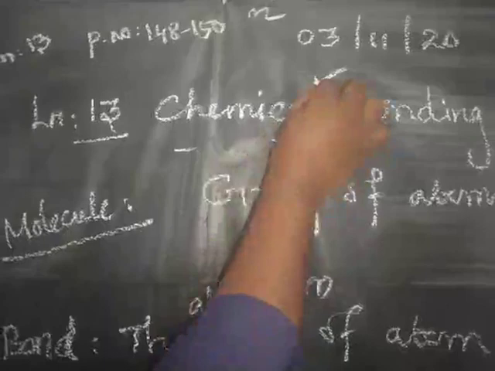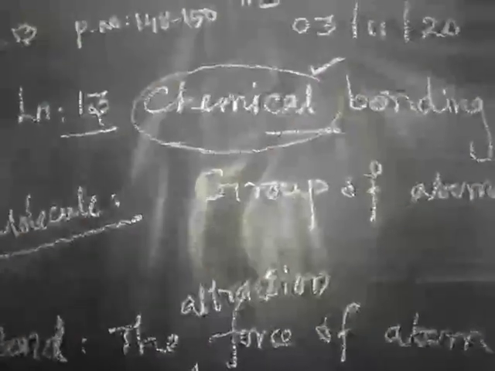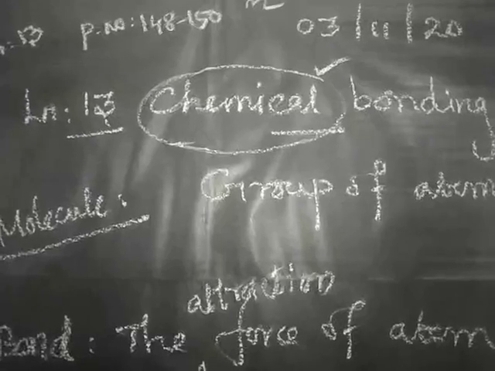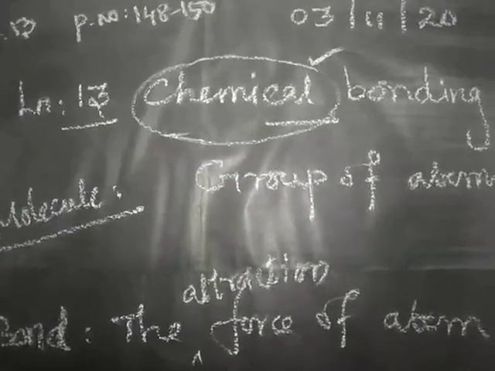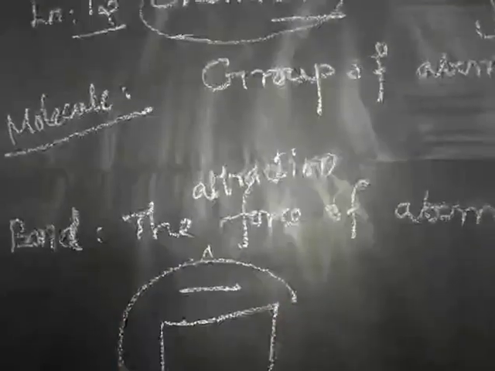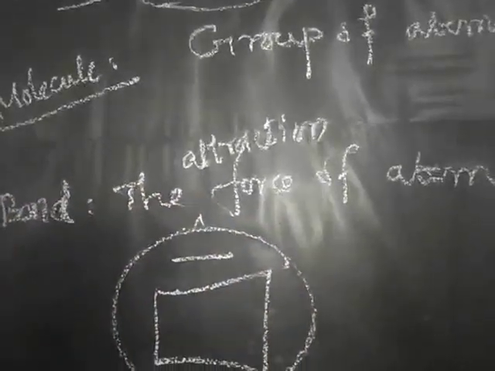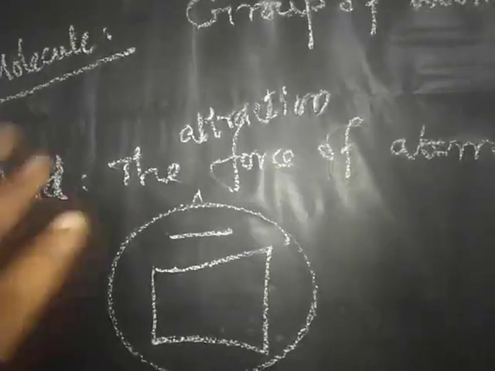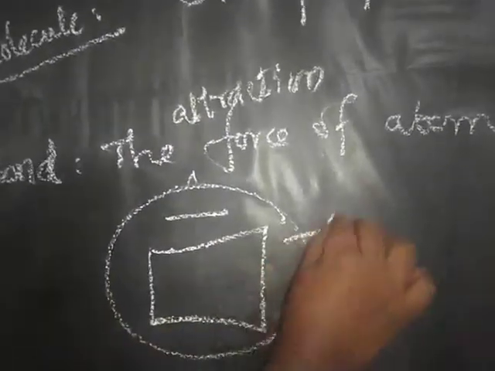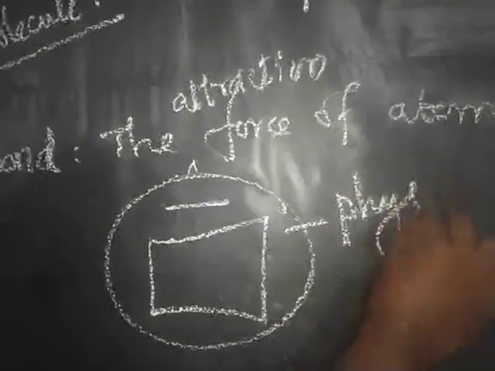So what is meant by chemical first? Already we have studied physical and chemical in the lower section. Physical means, if you take any object, we just see the appearance, color, shape, size, the outer part alone. That is called physical. What is meant by chemical?